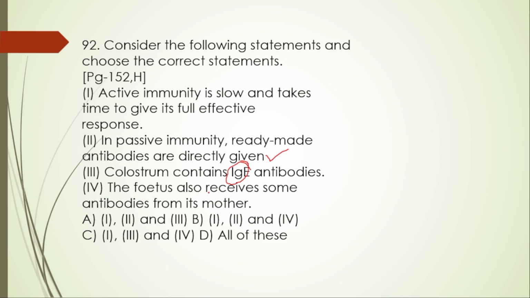Fourth one, the fetus also receives some antibodies from its mother. Yes, of course. During pregnancy, certain antibodies, specifically IgG, can cross the placenta from the mother to the fetus, providing the newborn with natural passive immunity at birth. So here 1, 2 and then 4. B is right. B option is right here.